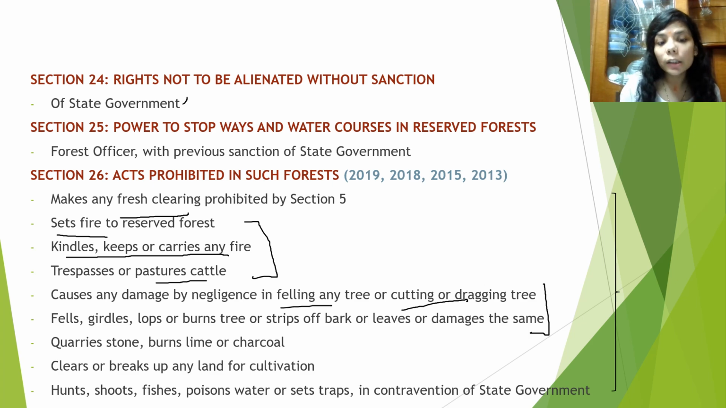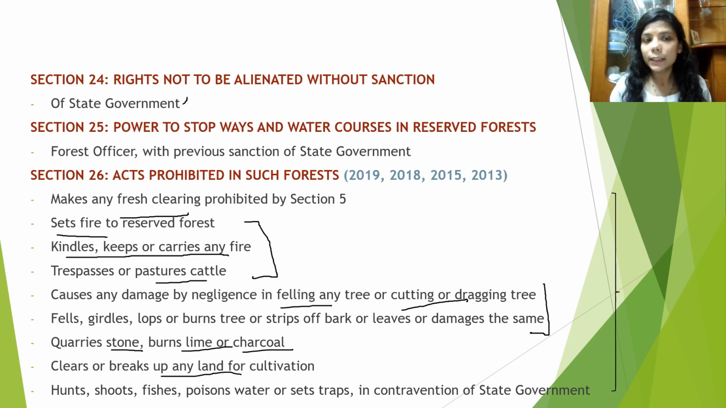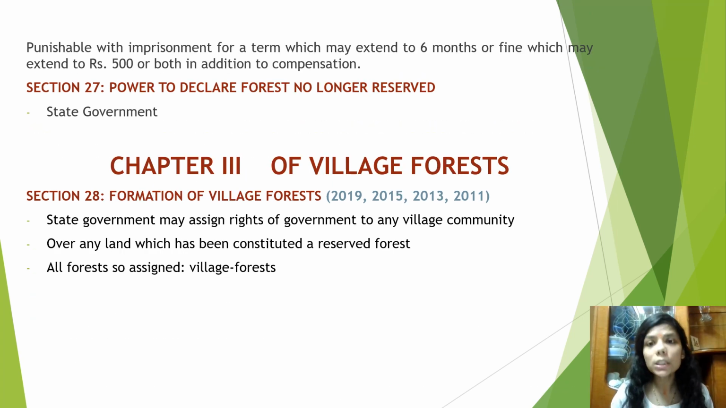Then is related with lime, stone and charcoal. So no mining activities. It clears or breaks up any land for cultivation, you cannot clear up any land. No deforestation activities. Hunts, shoots, fishes, poisons, waters or set traps in contravention of state government notification or sanction. So you cannot continue with any of such acts, and this list of acts is important. If any contravention takes place, it is punishable with imprisonment for a term which may extend to 6 months, or fine which may extend to ₹500, or both, in addition to any compensation which can be imposed upon the wrongdoer.